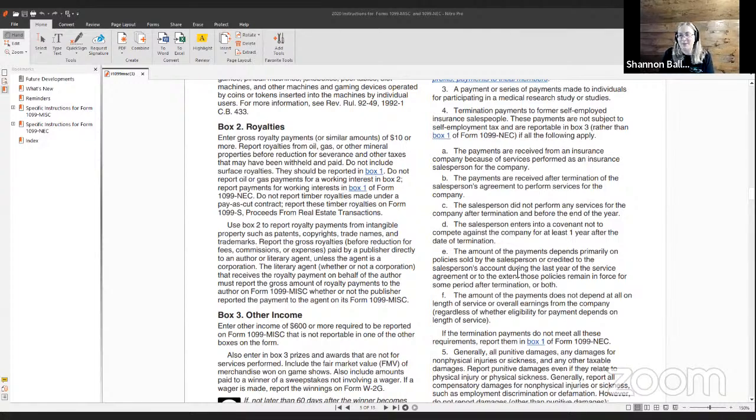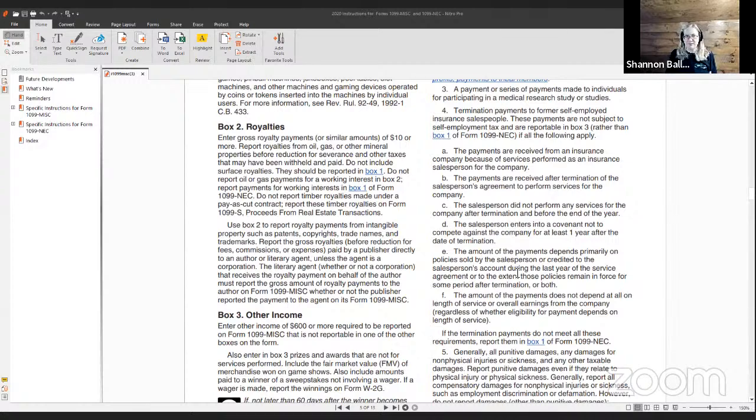the amount of the payments depends primarily on policies sold by the salesperson or credited to the salesperson's account during the last year of service agreement, or to the extent those policies remain in force for some period after termination, or both. And the amount of the payment does not depend at all on the length of service or overall earnings from the company, regardless of whether eligibility for payments depends on length of service.